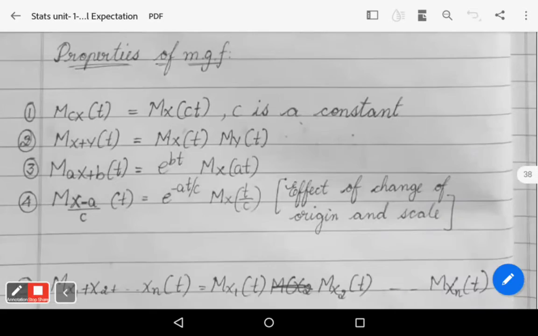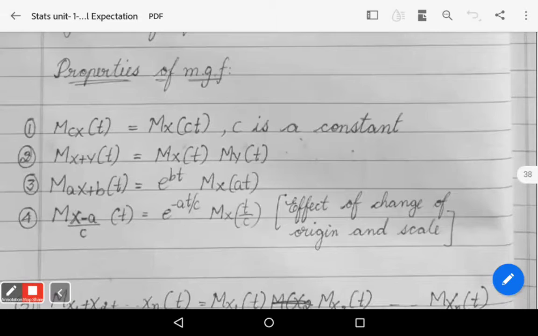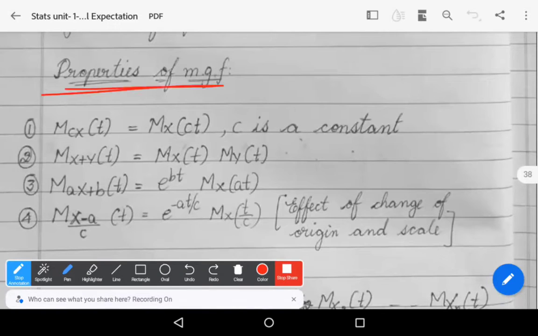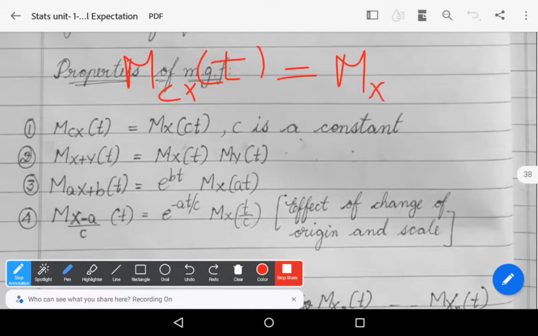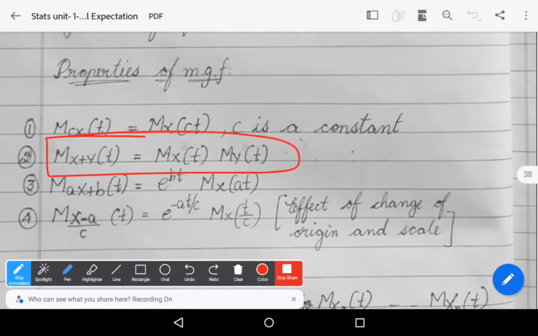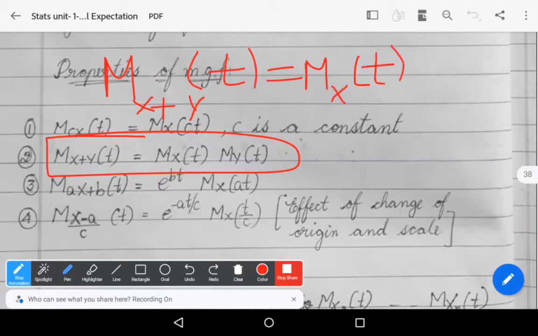Let us see the properties of moment generating function. The first property: Mcx of t is equal to Mx of ct, where c is a constant. Second: Mx plus y of t is equal to Mx of t into My of t.